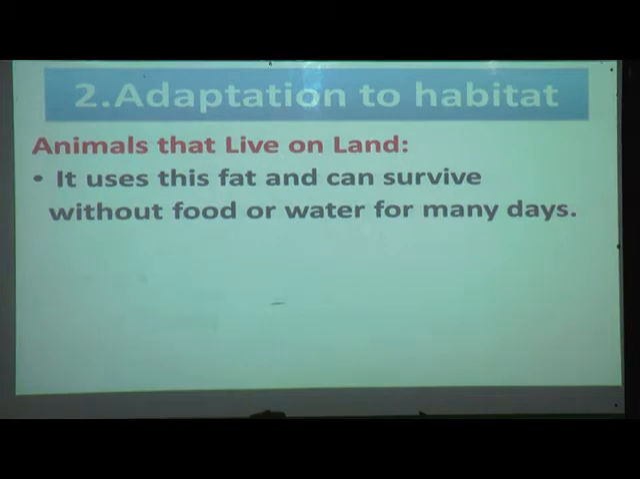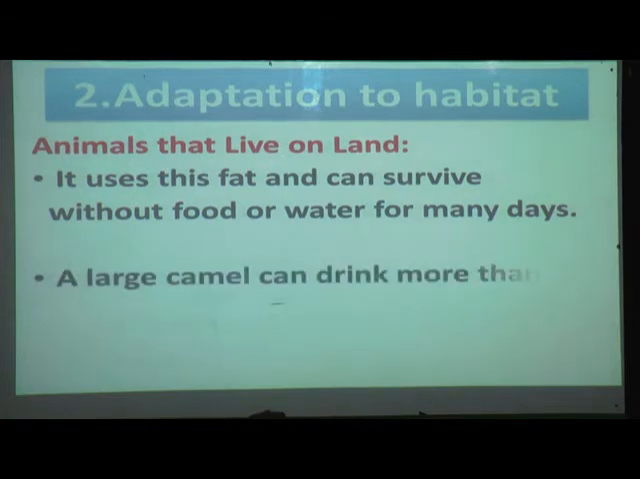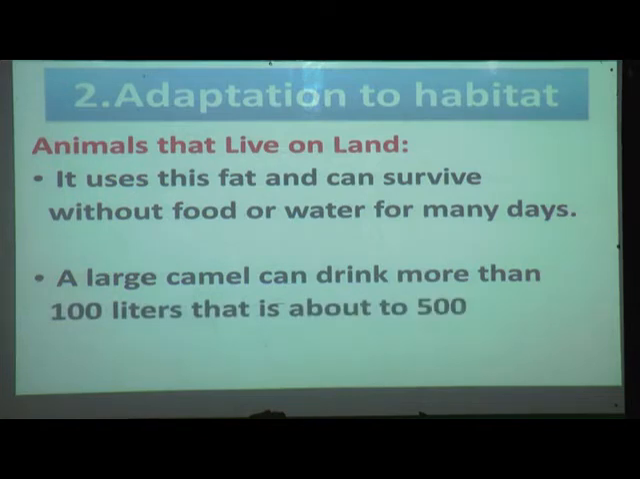Yes, in the hump the camel stores fat as well as water, so it can survive without water and food for many days, because in the desert we cannot find water or even food. A large camel can drink more than 100 liters, that is about 500 glasses, at one time. Yes, the camel drinks about 500 glasses at one time, meaning 100 liters.